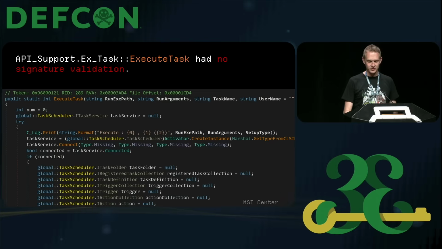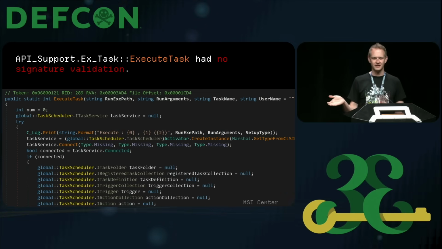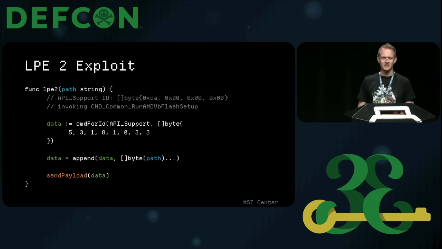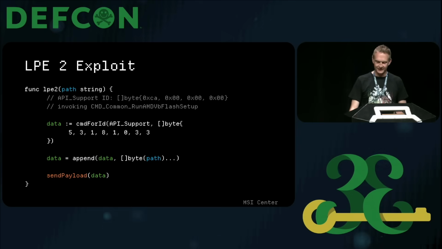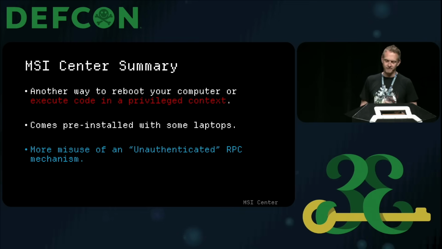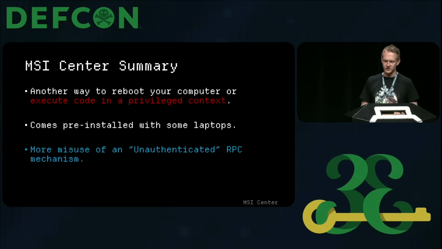But what is nice about this re-implementation is there's literally zero verification. You pass the target, it schedules the task, and it runs. So my exploit now becomes sort of 4 lines. I give it the task, and we get local privilege escalation. It's fairly silly. Okay, so in summary, for the MSI Center, there's another way to reboot a computer if that's what you're into, but more importantly, code execution in a privileged context.